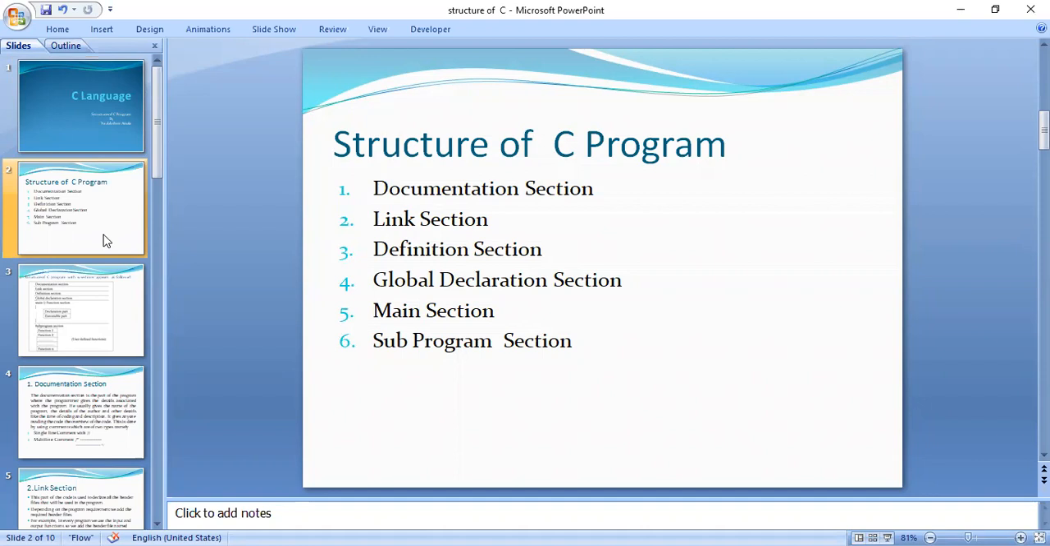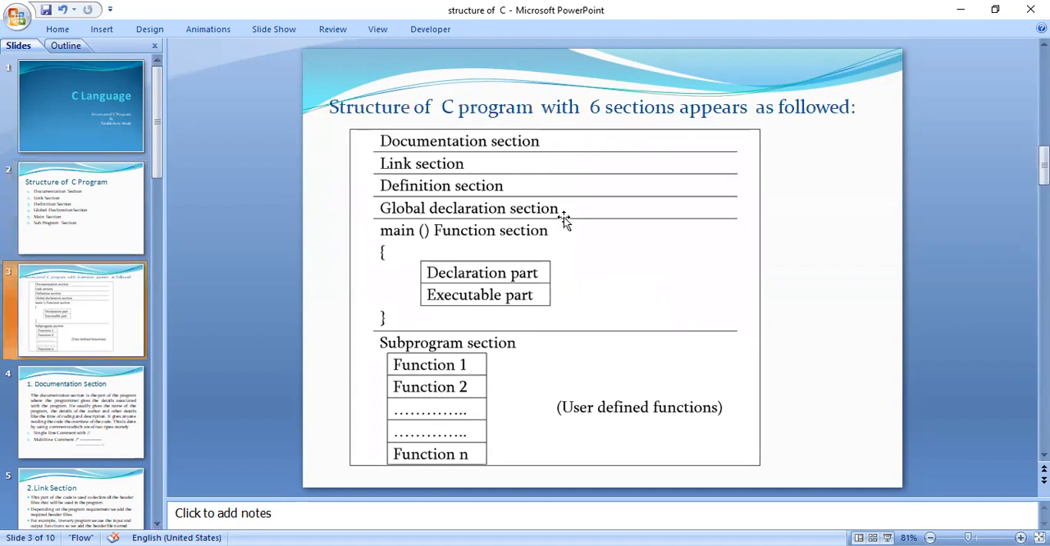By using these things, in general, we can see how the structure of a C program is going to be. It will be in this way. So after the documentation section, link section, definition, and global declaration section, in the main section we are going to write the main function, in which we are going to contain two things, declaration part and executable part. And after the main function, we are going to have the subprogram section.